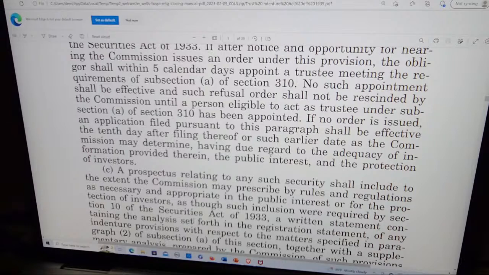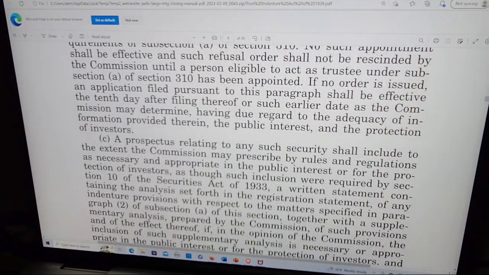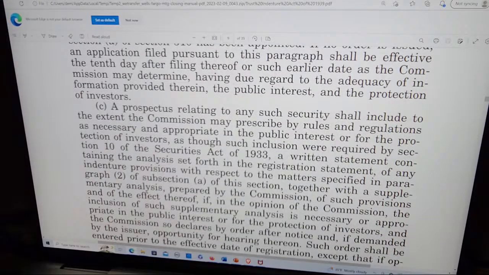If after notice and opportunity for hearing the Commission issues an order under this provision, the obligor shall within 5 calendar days appoint a trustee meeting the requirements of subsection A of section 310. No such appointment shall be effective, and such refusal order shall not be rescinded by the Commission, until a person eligible to act as trustee under subsection A of section 310 has been appointed. If no order is issued, an application filed pursuant to this paragraph shall be effective the 10th day after filing thereof, or such earlier date as the Commission may determine, having due regard to the adequacy of information provided therein, the public interest, and the protection of investors.